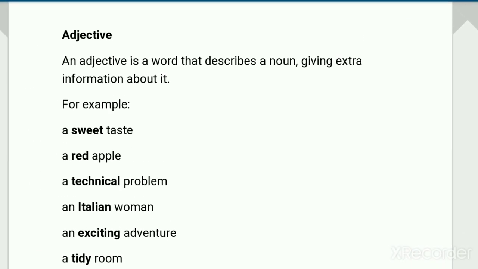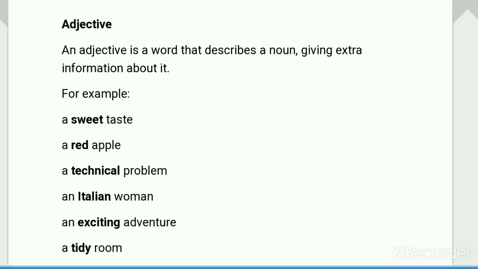Here, an adjective is a word that describes a noun, giving extra information about it. What is an adjective? It is a word that describes a noun and gives extra information about it. It means this word describes more about a noun. For example, a sweet taste. Sweet is a word that describes more about taste.